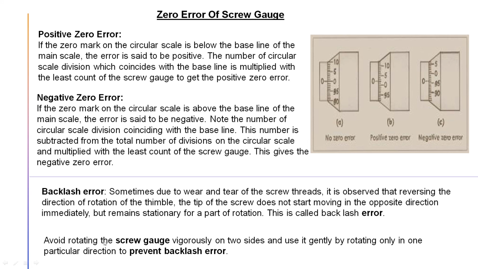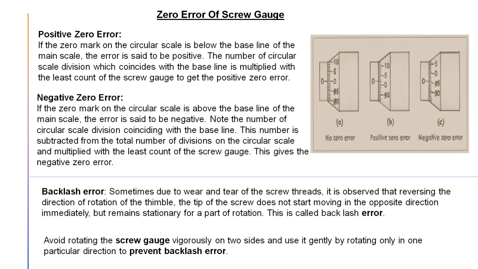So here it is told to avoid rotating the screw gauge vigorously, which means don't use it vigorously, use it very politely and gently, to prevent the backlash error. And not only that, you have to rotate in one direction. If you are rotating in the clockwise direction, you have to keep rotating clockwise. If you need to rotate in the anti-clockwise direction, then you have to stop for a certain time, then go, which means the direction will be confirmed, and it will be very gentle and slow. Then only can we get rid of this backlash error. Okay, so that is all about your screw gauge.